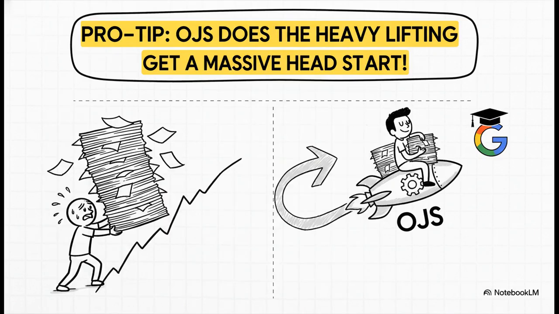Hey, want a pro tip to make this whole thing way easier? Use a platform that's built for this stuff, like Open Journal Systems, or OJS. It's literally designed for academic publishing, so it handles a lot of the technical heavy lifting for you. It really gives you a massive head start.